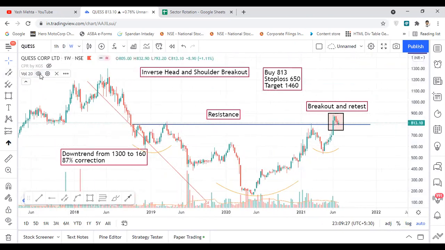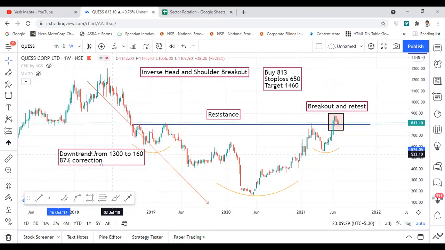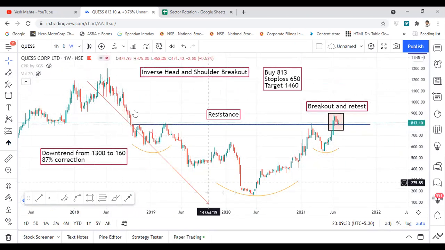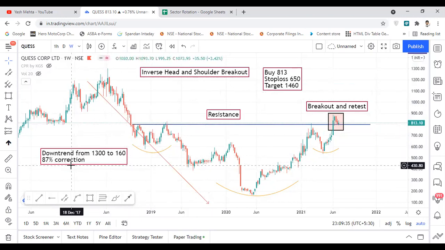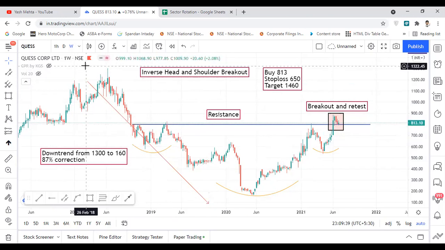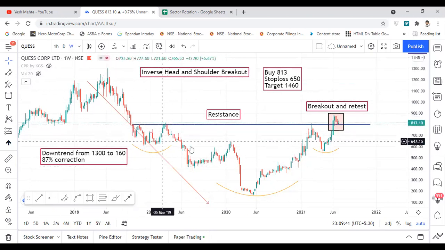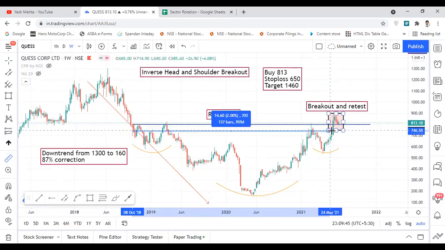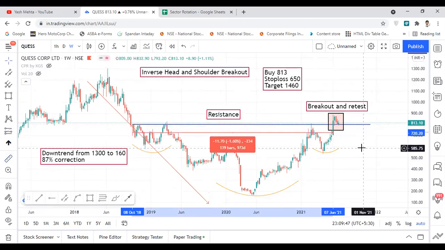So I will hide the volumes right now. I just want to explain one important concept in this. Here the stock was in a downtrend, and here it had corrected by around 87%, from 1300 to 160. In this downtrend, it had formed an inverse head and shoulder pattern, and it took around 2.5 to 3 years to form this particular pattern.